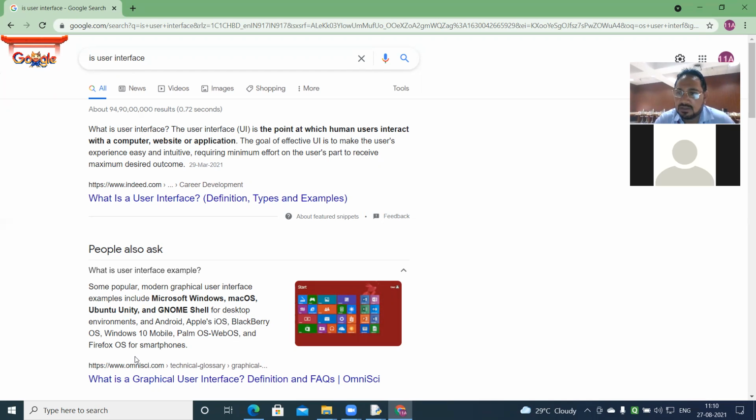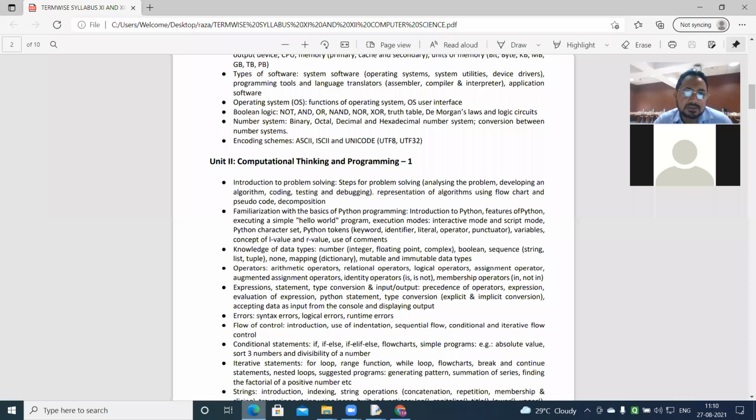So next point of syllabus, please show thumbs up. We have understood and written the definition. An example is Microsoft Windows, which you are using. That's why we say Microsoft Windows operating system is a user interface platform also. Okay. Come to the next point. OS user interface is done.